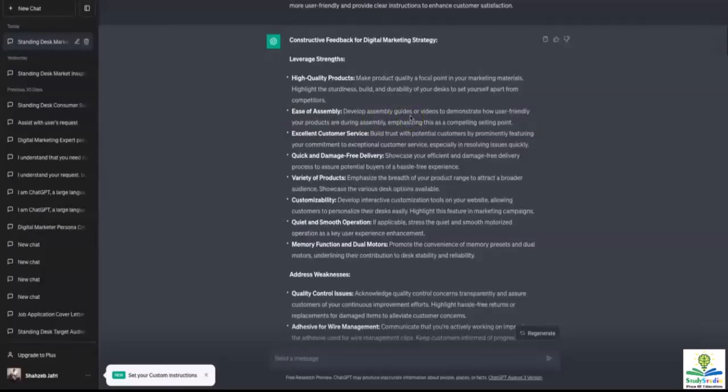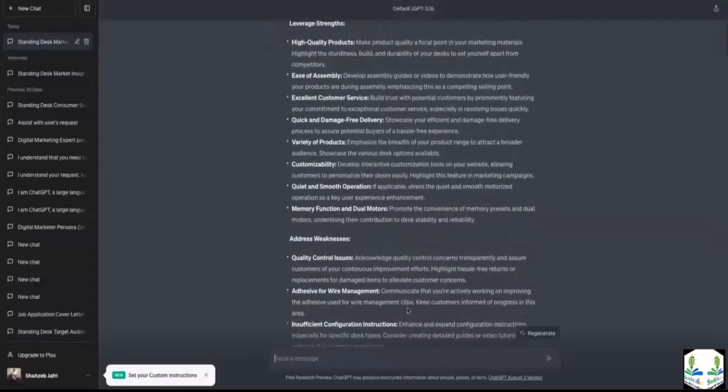So now I'm going to put in a follow-up prompt and I'm going to ask ChatGPT to give me some examples because yes, this is good information. It's a lot of text that I can read through, but I also need some examples to actually execute the feedback that ChatGPT has collected for me. So I'm going to prompt, can you please provide an example and an ideal marketing channel for each recommendation.